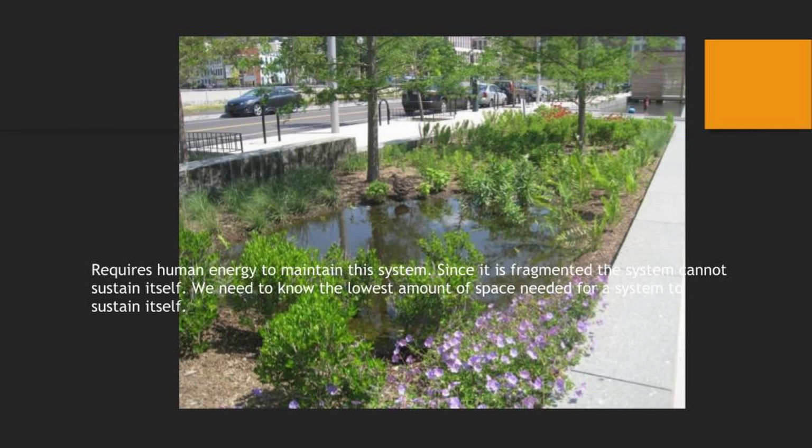That means humans have to maintain the systems unless there are enough species of flora and fauna for it to sustain itself. But usually in these cases, there's not enough space and there's not a lot of diversity in flora and fauna. Flora means trees and plants and flowers. Fauna means animals or organisms or microorganisms. They work together in order to maintain the systems. So since this is a fragmented space, it's hard for that system to sustain itself unless humans maintain it.